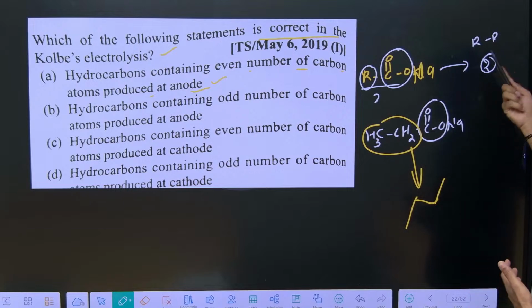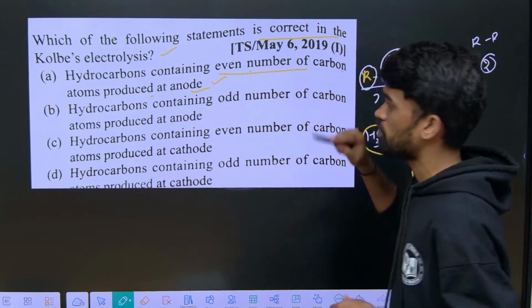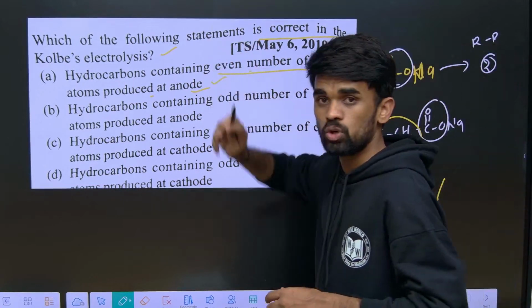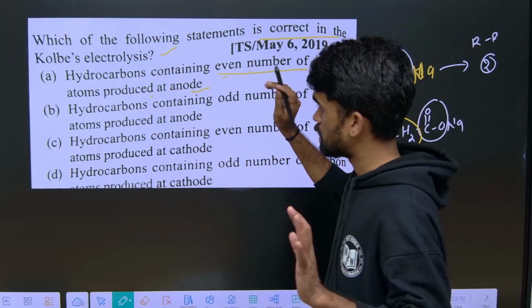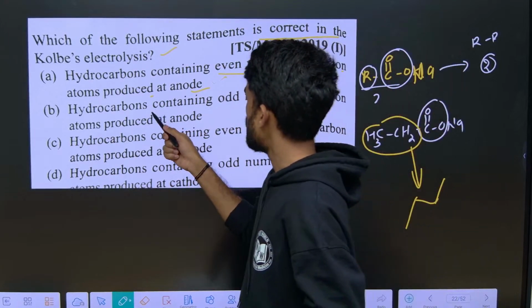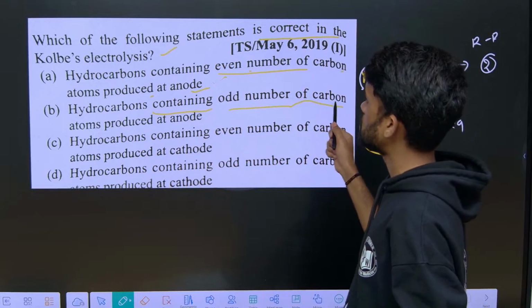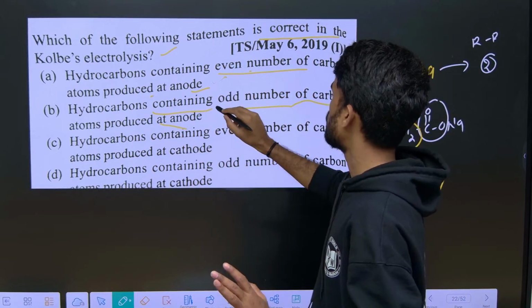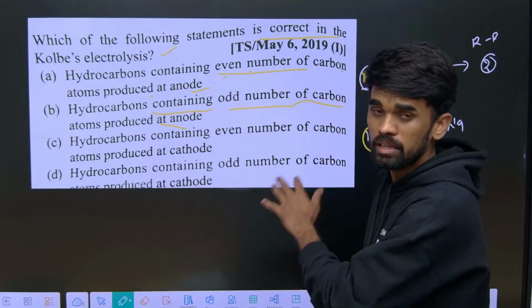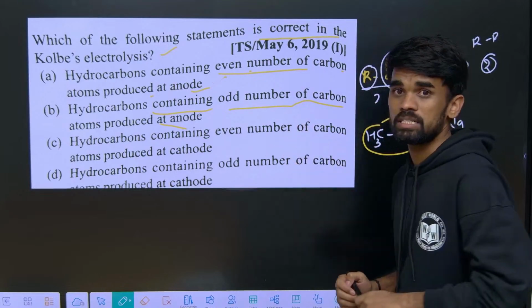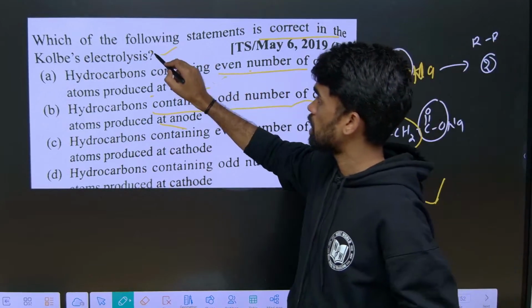Whatever you are doing, we are getting only even number of carbons in the product in Kolbe electrolysis, and it is at the anode. Yes, that is a true statement. Next, hydrocarbons containing odd number of carbons produced at the anode. So we will never get odd number of carbons in this decarboxylation reaction, the Kolbe electrolysis process.